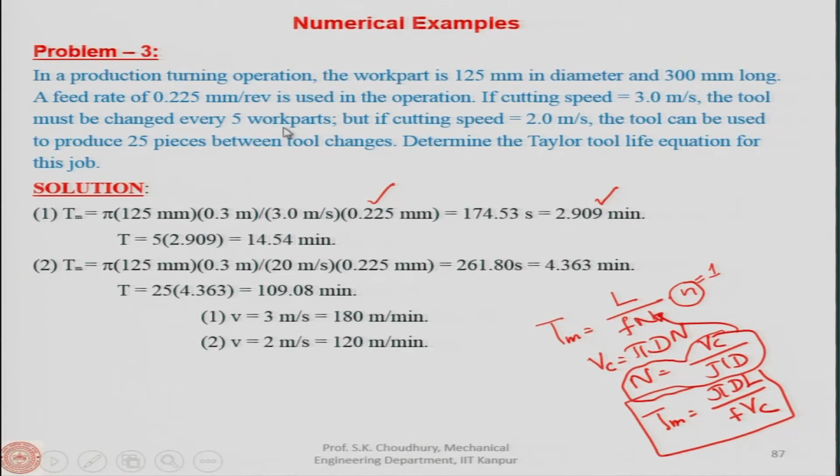So, 5 parts can be machined, after which you have to change the tool. So, that takes the tool life as 14.54 minutes. So, that solves the first part.